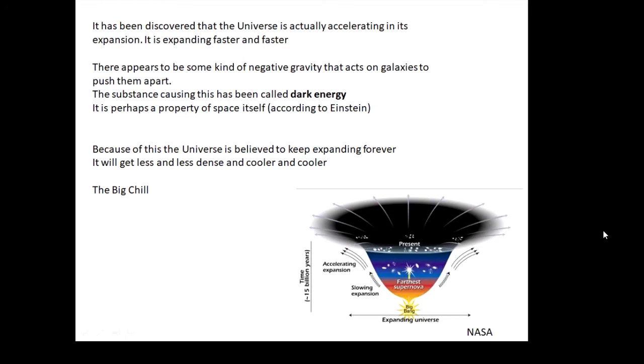One important thing is that because the universe is believed to keep expanding forever, then it will get less and less dense as time goes by. It will get cooler and cooler and cooler, and we will end up with the big chill. When all of the fusion has run out, the universe will end up as very, very, very big, not very dense, very cold, a very cold, dull, icy, dark place, the big chill. Something to look forward to.